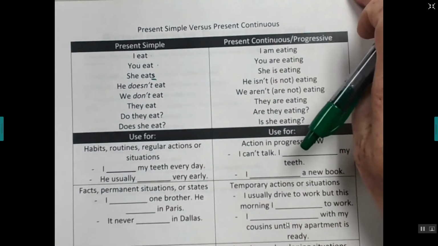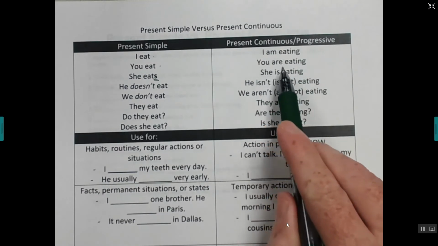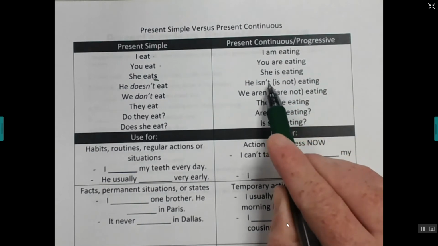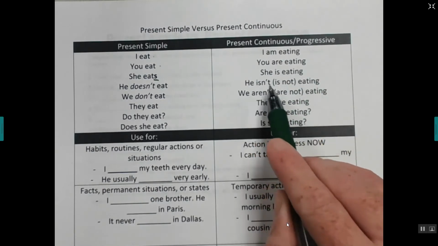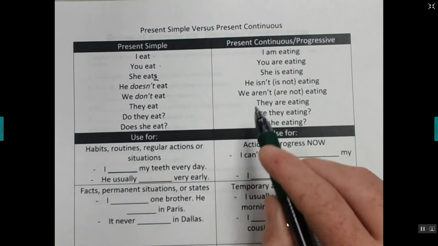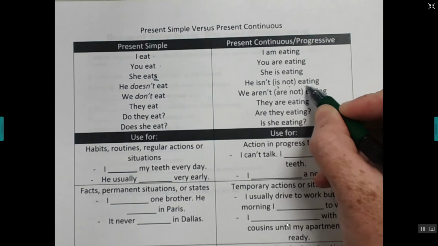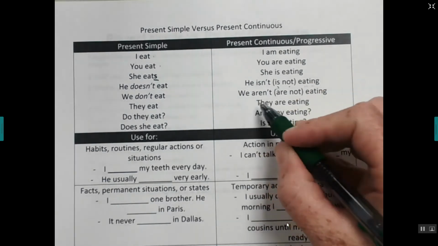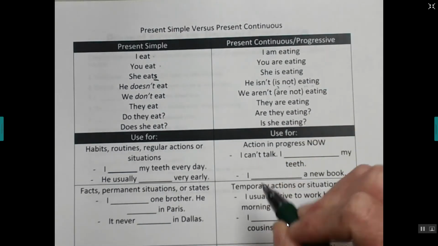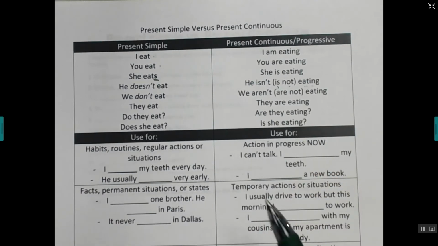You already know that. And then for present continuous, I am eating, you are eating. So remember, you do the to be verb and then eat plus ing. She is eating. He isn't eating, or you can say he is not eating. To make it negative, you put the not after the to be verb, in between. We are not eating. They are eating. Are they eating? Is she eating? Okay, there are our questions.